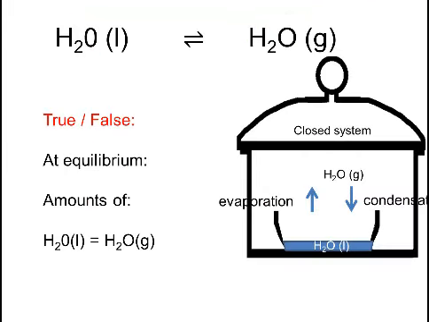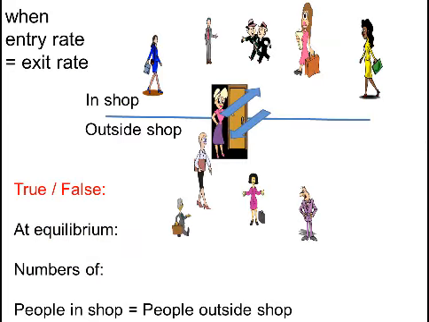At equilibrium, are the amounts of reactants and products equal? To help you think about this, consider the shop analogy. Equilibrium is reached when the number of people entering the shop in a certain time is equal to the number of people exiting the shop in that same time. Does that mean that the number of people in the shop must equal the number of people outside of the shop? No, not necessarily. It could be so, but it doesn't have to be so.